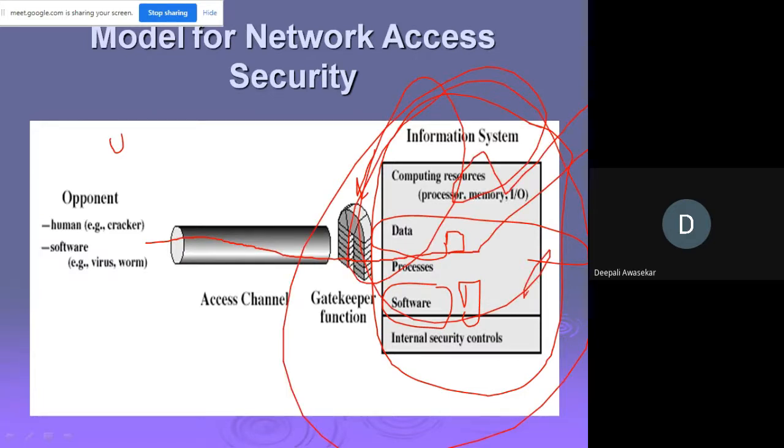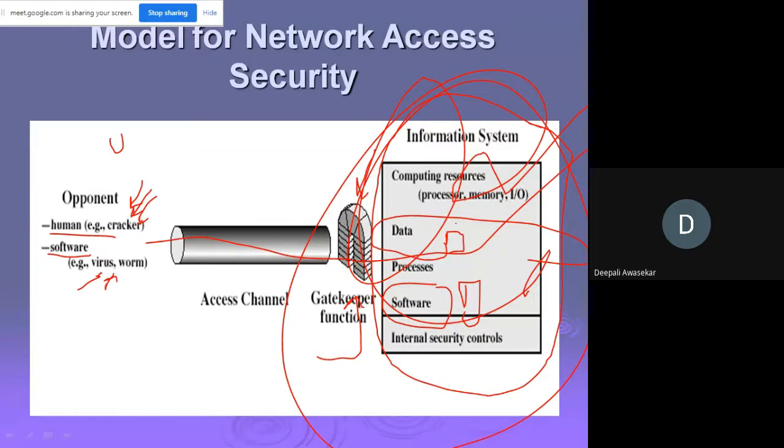Therefore, the gatekeeper function is to observe and identify the unauthorized people, and these can be in human form: intruders, hackers, criminals, people who intend to harm. And in terms of software, these can be viruses, worms, trojans, and malware. That is the job of the gatekeeper.